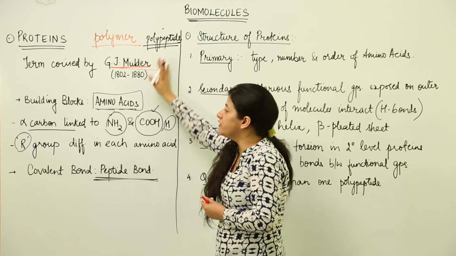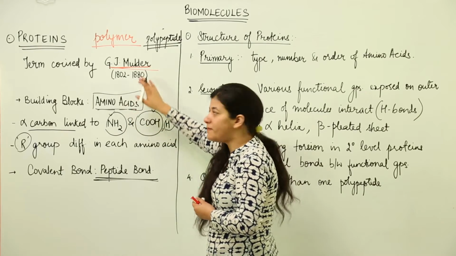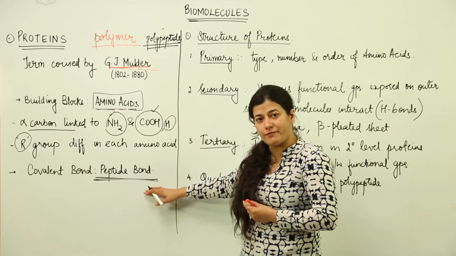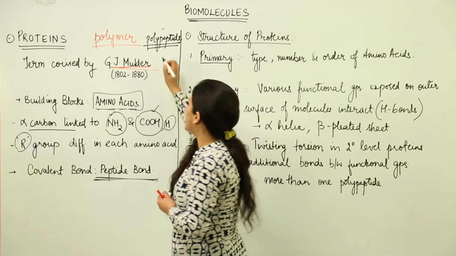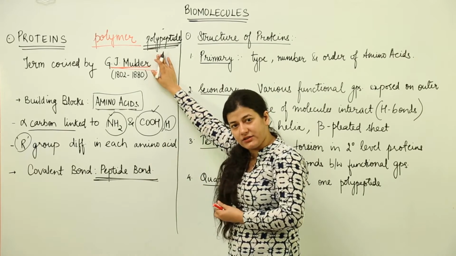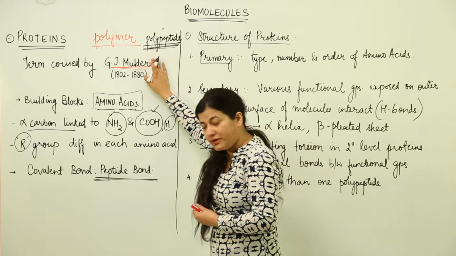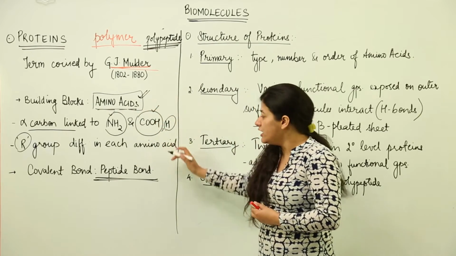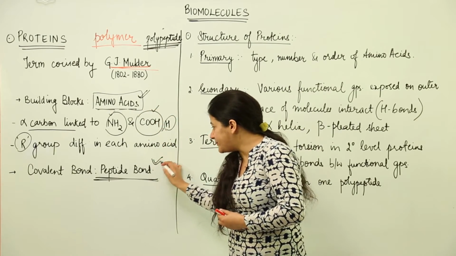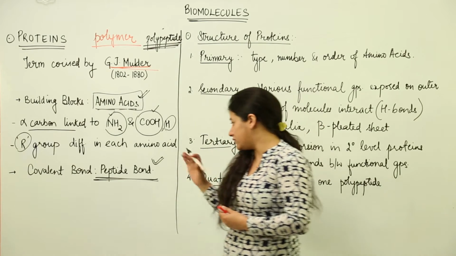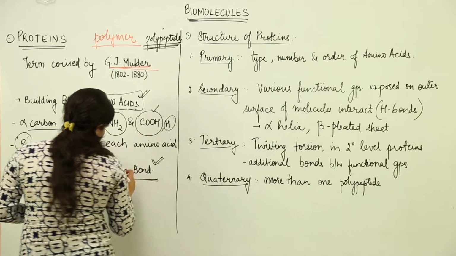A polypeptide is the polymer of amino acids which is formed by dehydration synthesis, which leads to the formation of the peptide bond. I am repeating it again: the polypeptide that we come across while understanding the structure of proteins is a polymer of amino acids which are joined to each other by a covalent bond known as a peptide bond, formed as a result of dehydration synthesis that takes place between two amino acids.